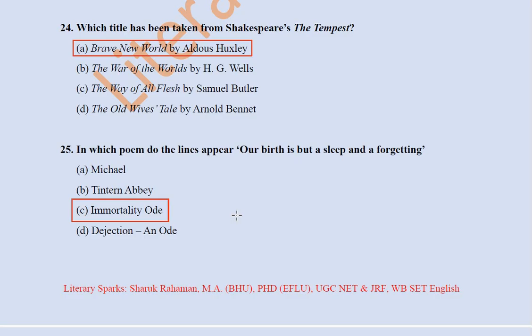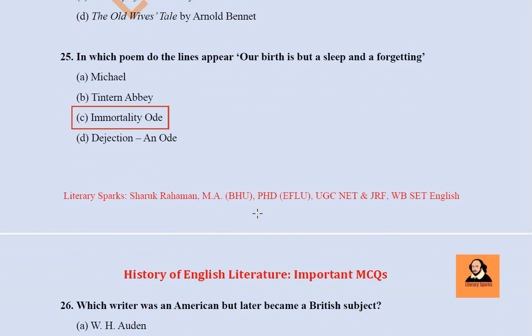This may also be asked in the exam, so you need to be careful. See, these questions I have selected and am talking about will give you some idea how to deal with this particular section, history of English literature. Whenever you get a particular line or character or a writing, you read about it, read about it more, and note down the points. This will definitely help you in the exam.